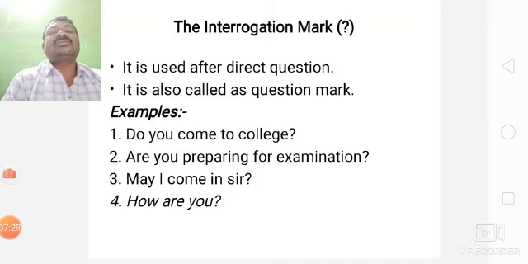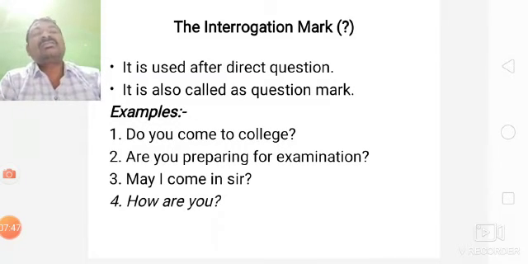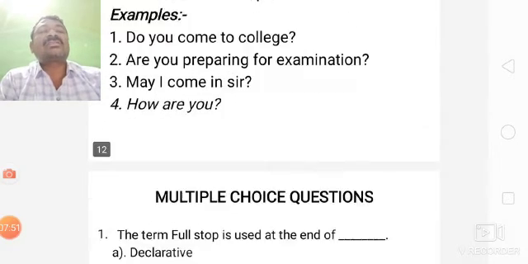How old are you? How is your health? How is your father? How is your college? How is your English lecturer? How is your teacher? And so on. Interrogation mark is used at the end of a direct question. It is also called question mark.